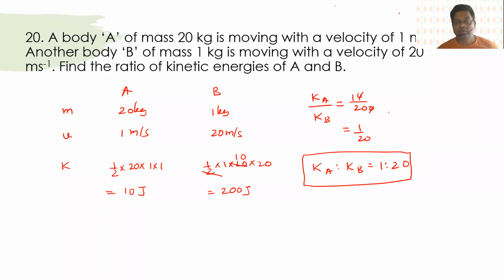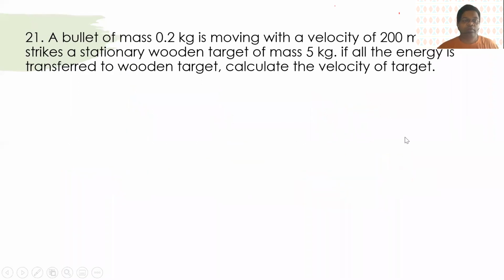Any questions, anyone? Okay, so here we have a bullet of mass 0.2 kg. So let's write down the mass of the bullet, 0.2 kilograms. The velocity is 200 meter per second, and it hits a stationary target of mass 5 kg. So this mass is equal to 5 kilogram. Okay. If all the energy is transferred to the wooden target, calculate the velocity of the target.